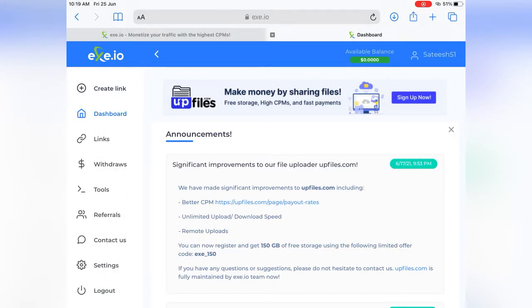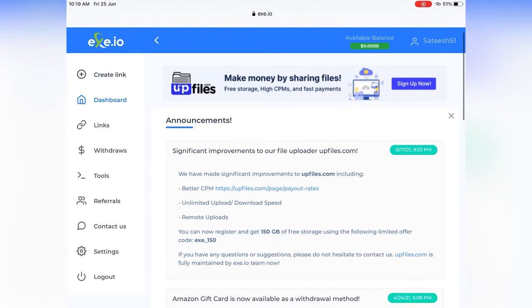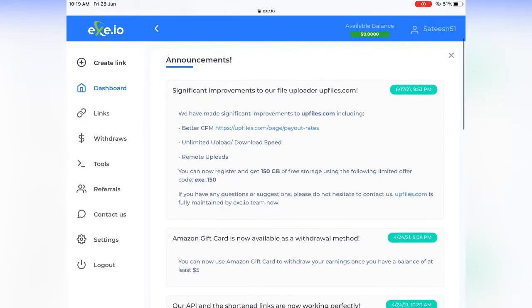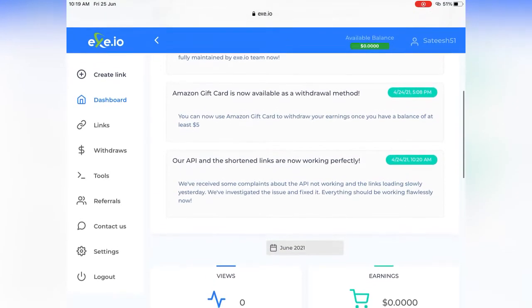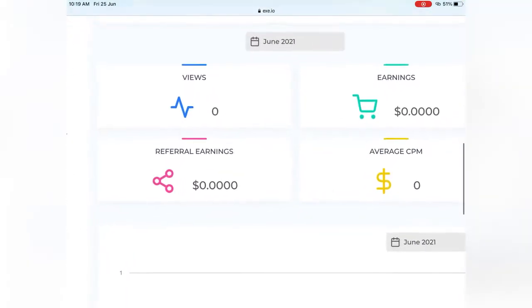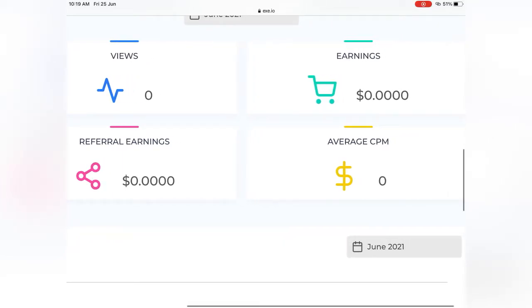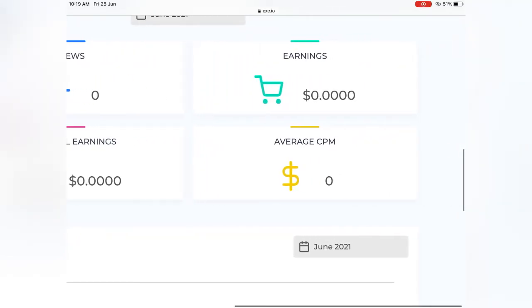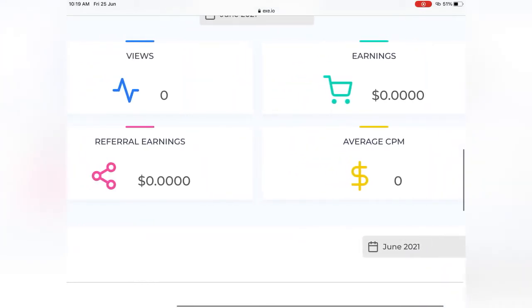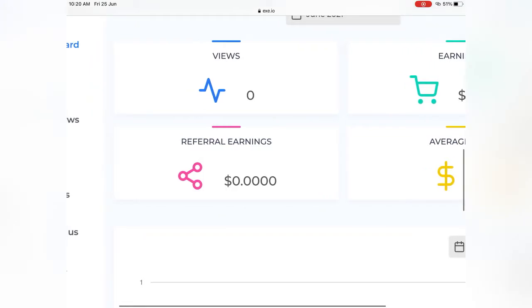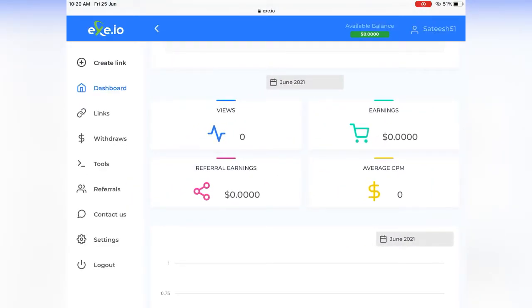So here is the page that opens. That is the dashboard. So there will be various announcements regarding the platform. Okay, so you have to scroll down and you will see these things at the bottom. So you will see number of views, you will see the earnings that you can earn. You can also earn by referring people, and this is at the bottom. You see average CPM, that is the amount you earn per 1,000 views.